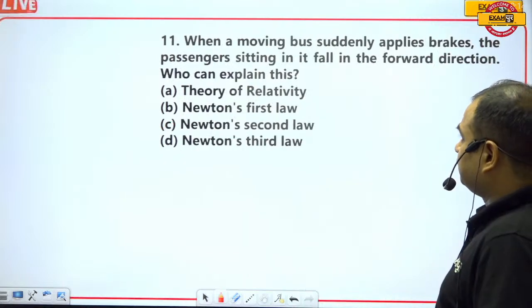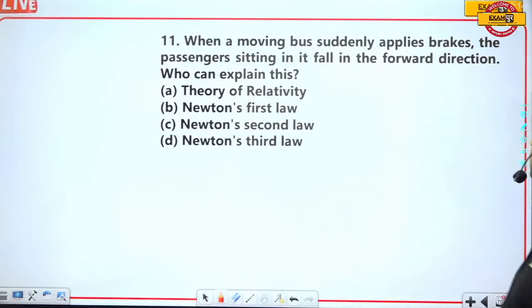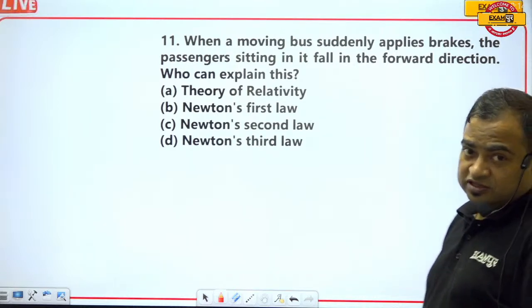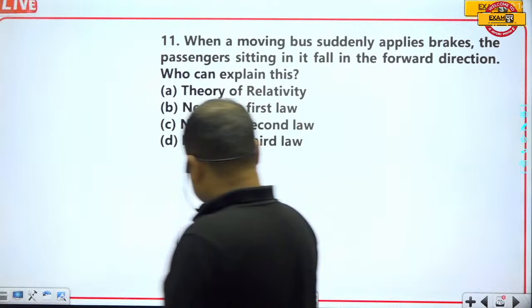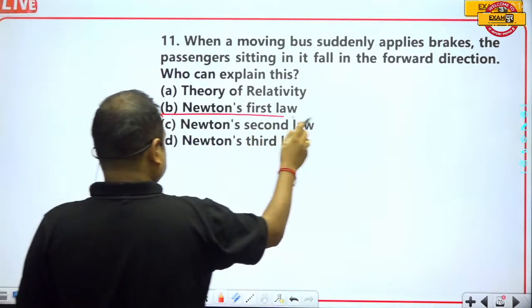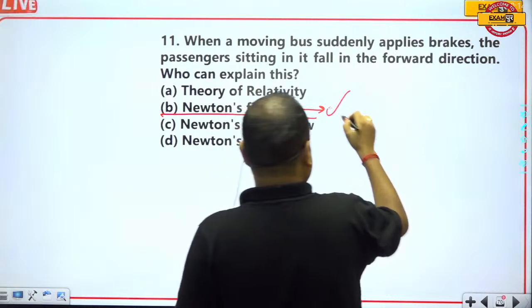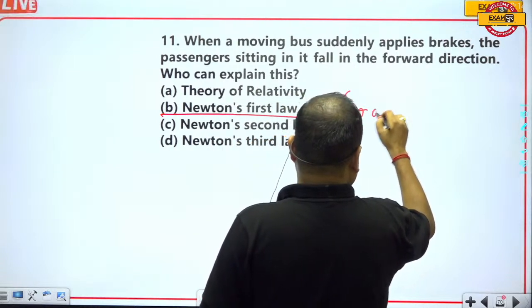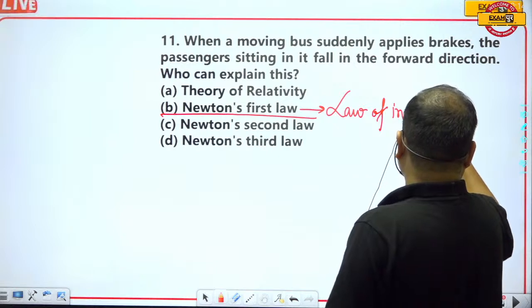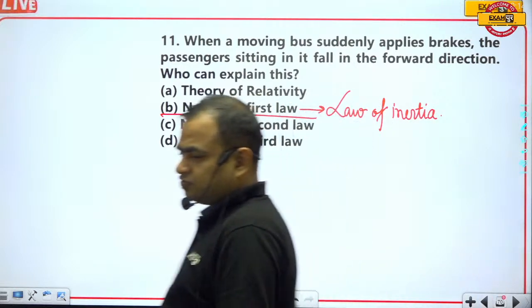Okay, so when a moving bus suddenly applies brakes, the passenger sitting in it falls in the forward direction. This is just because, obviously, this has already been explained. I have explained this, and this is equal to Newton's first law, because Newton's first law is also known as the law of inertia.